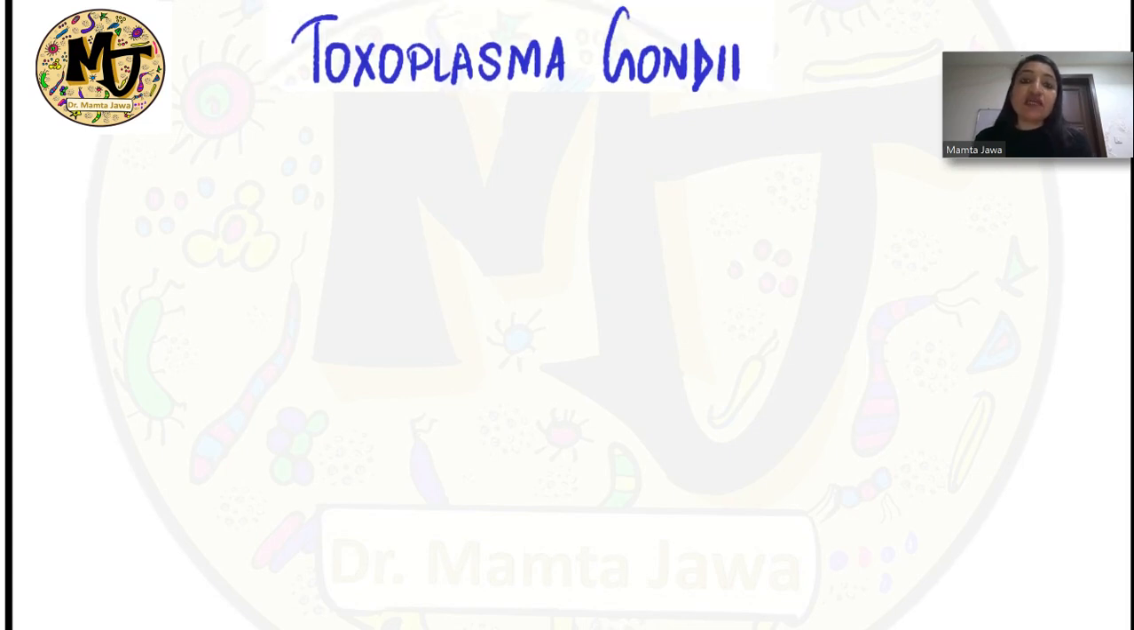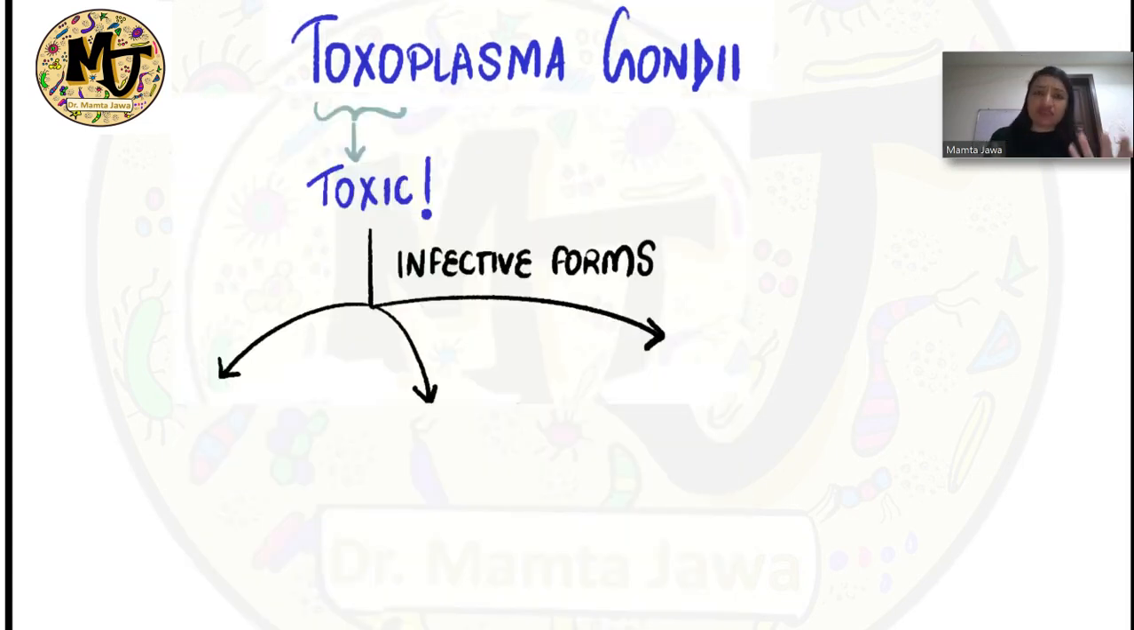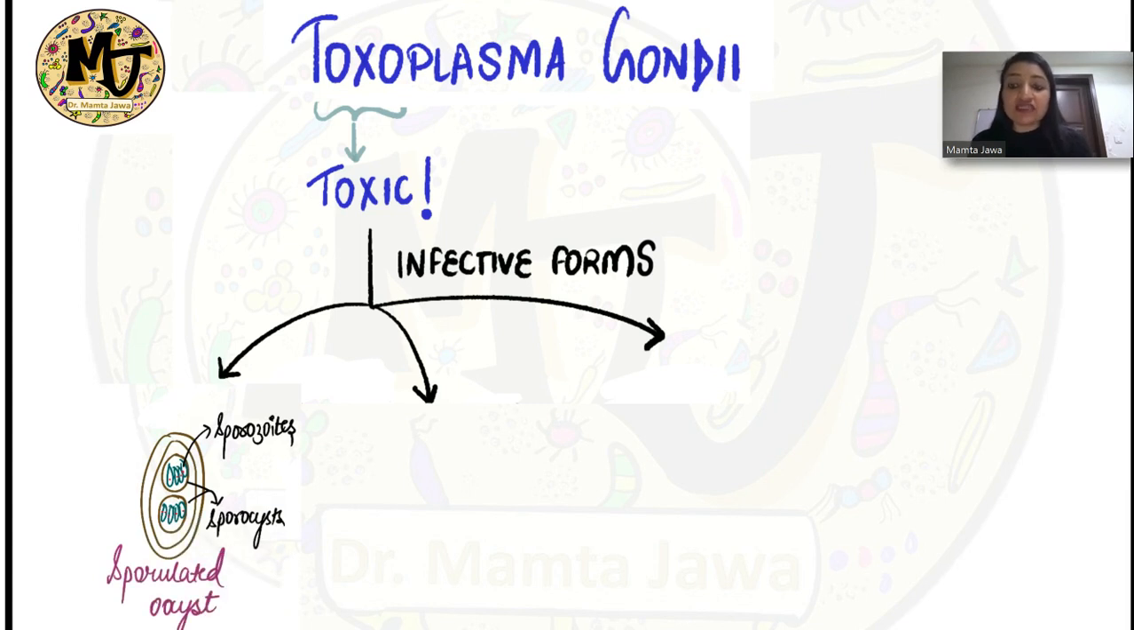Then finally, Toxoplasma gondii, which I personally call a toxic organism. Why? Because all the morphological forms in this organism are going to cause infection in man. That is, we have the sporulated oocyst, which when consumed along with contaminated food or water, can initiate infection in man. This, by the way, is the most common morphological form to cause infection, and this is the most common mode of infection, fecal-oral route, consumption of the sporulated oocyst.